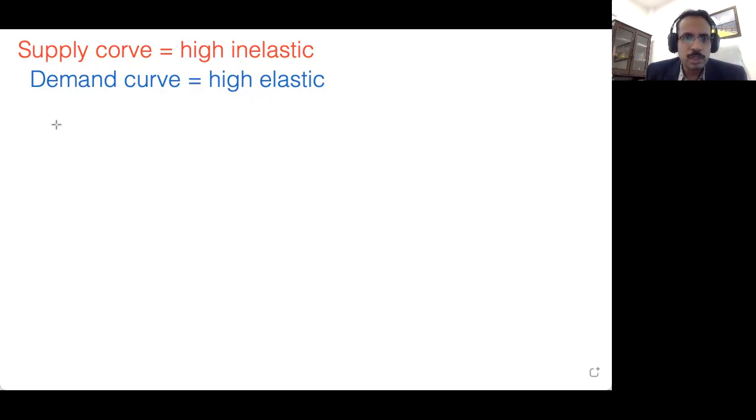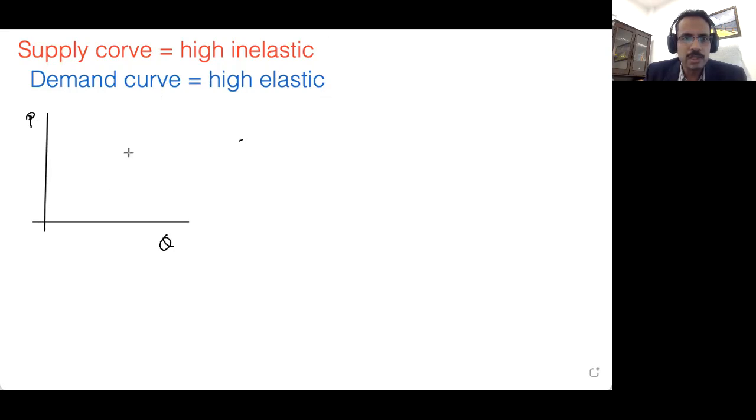So let me take you to the standard supply demand graph on which we express price on the y-axis and quantity on the x-axis. This is the standard supply demand graph. So this is price, this is quantity. What happens if it is a normal good?